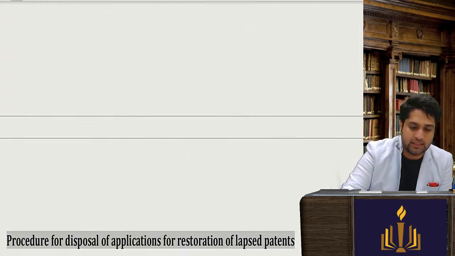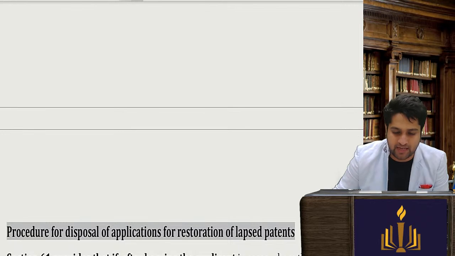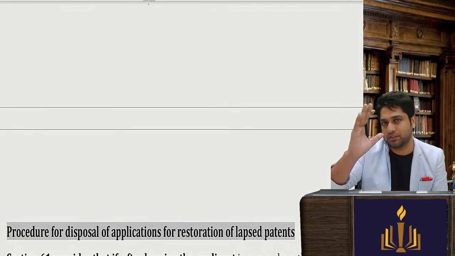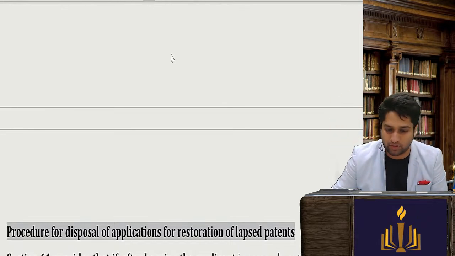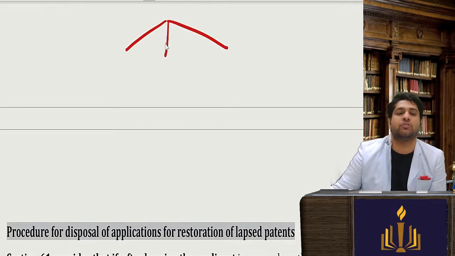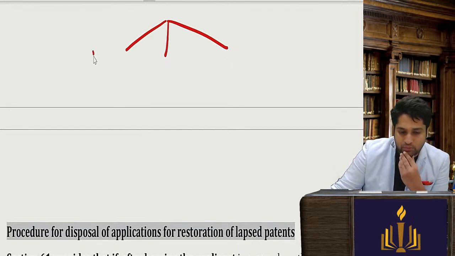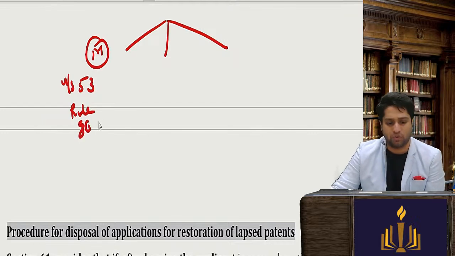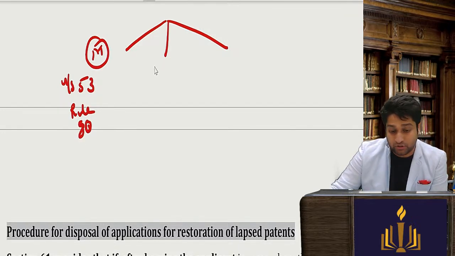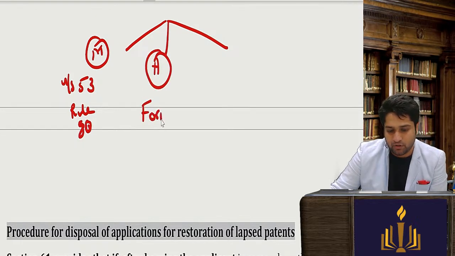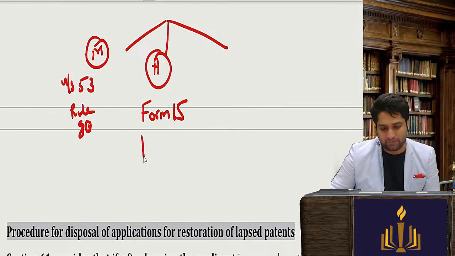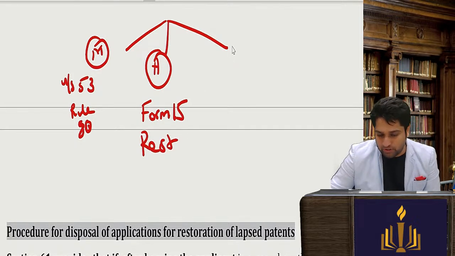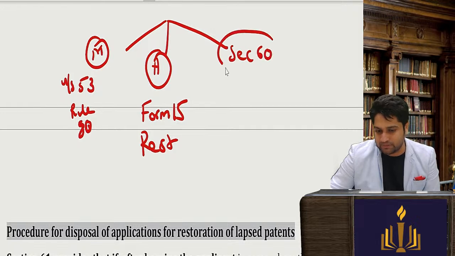So again, three important points I want you to know. It's a very, very important examiner's favorite exam question. So you will write restoration of lapsed patent. First you will write the meaning, you will quote section 53, you will quote rule number 80. Then you will say that an application needs to be filed under form 15 for restoration of lapsed patents, and the provisions are contained under section number 60.